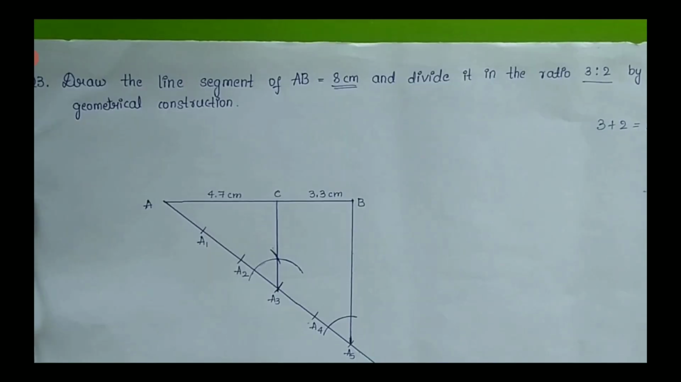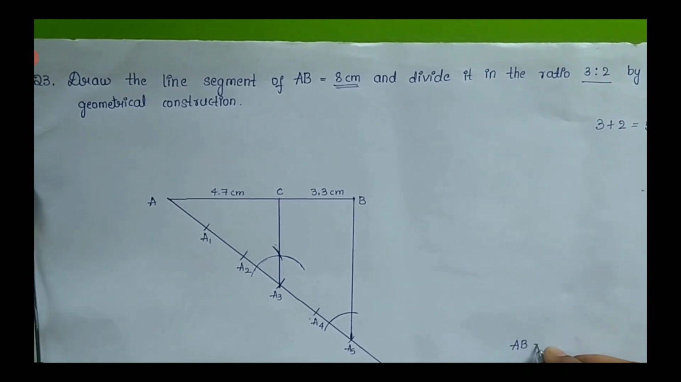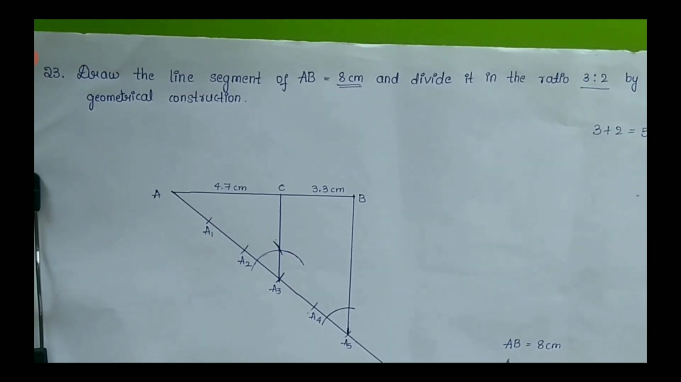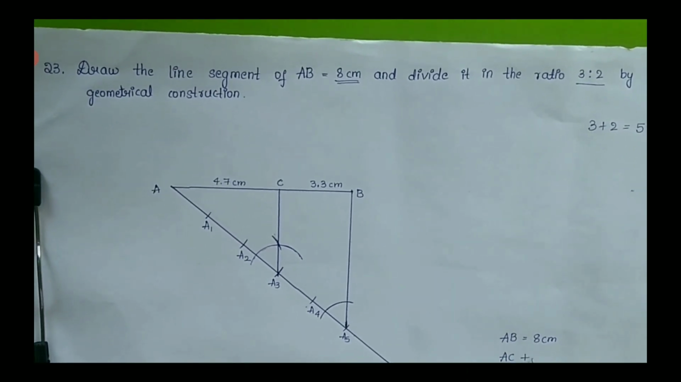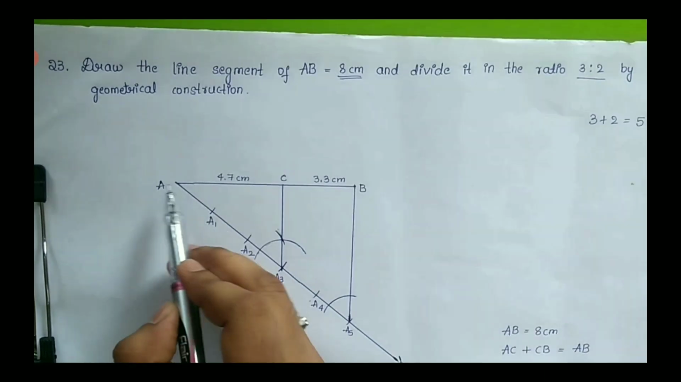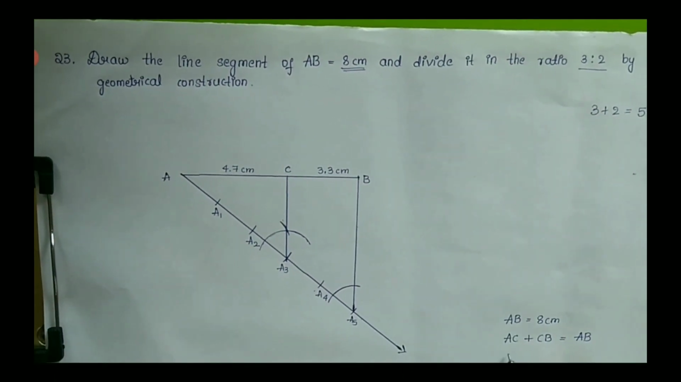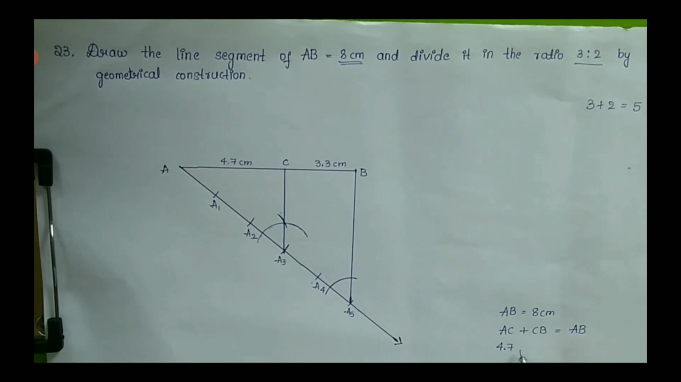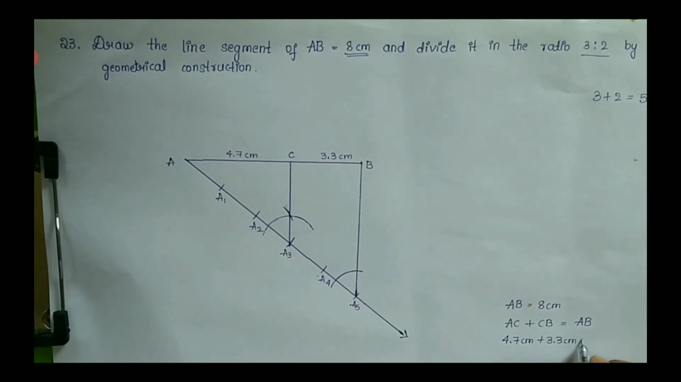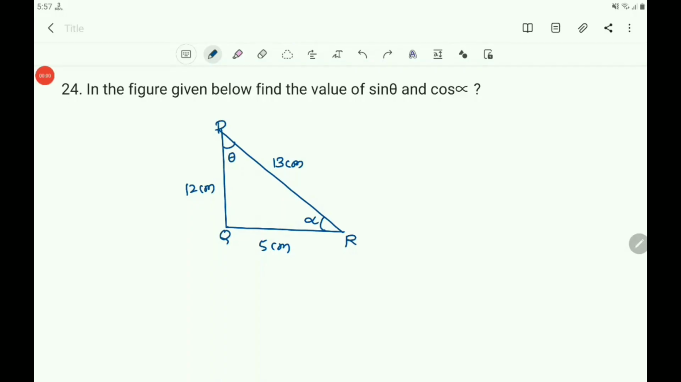So we got 4.7 centimeter and 3.3 centimeter. And here you know that AB is 8 centimeter. AC plus CB must be equal to AB. What is AC? AC is 4.7 centimeter. BC is 3.3 centimeter. That sum is 8 centimeter. 4.7 plus 3.3 is equal to 8 centimeter.